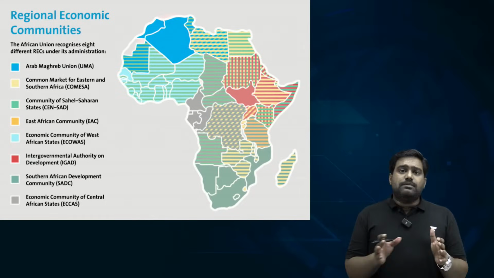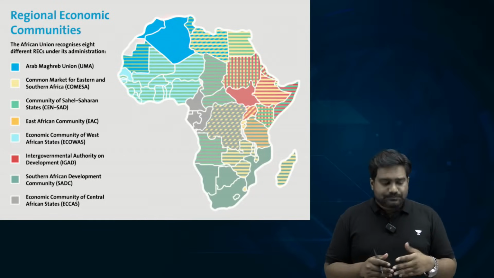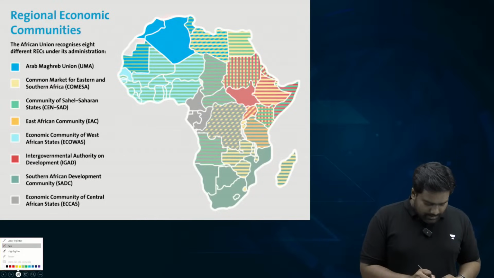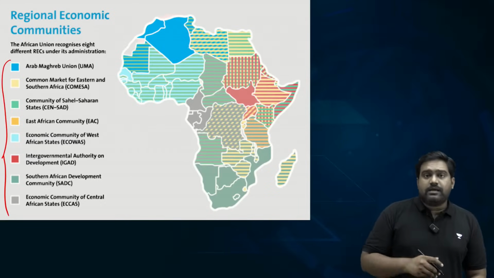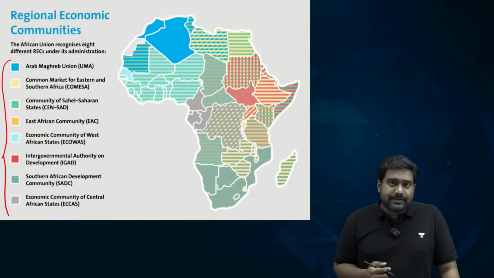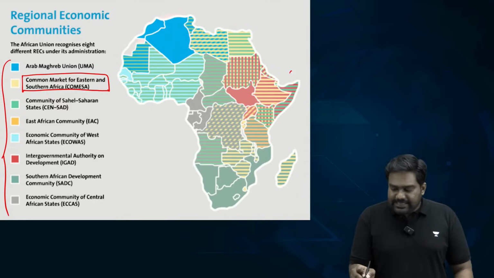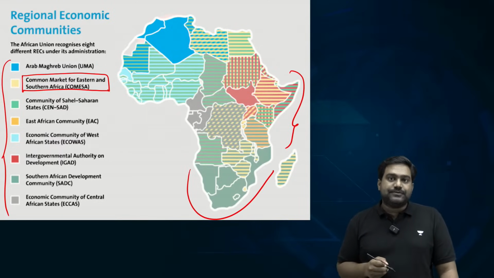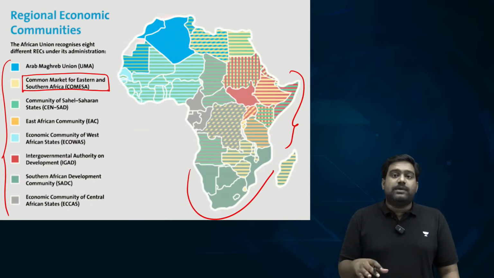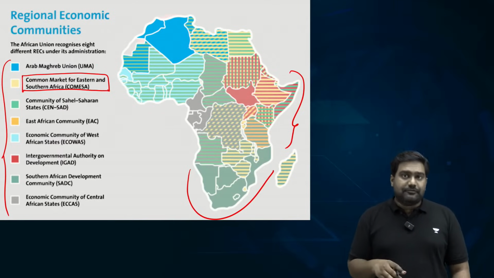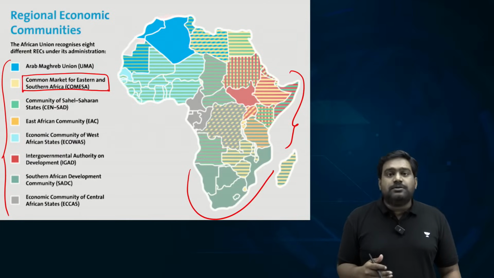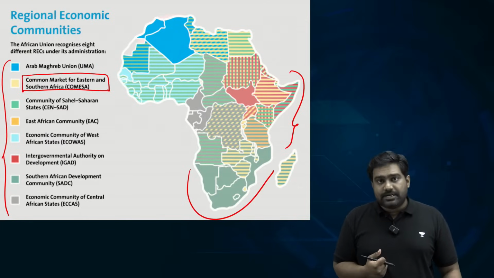So in Africa, there are many sub-regional economic groups. Please take a look at them. India does work with some of them like COMESA, ECOWAS and SADC. COMESA stands for Common Market for Eastern and Southern African countries. India has a lot of investments in East Africa and Southern Africa. So some of these countries have come together to form COMESA.